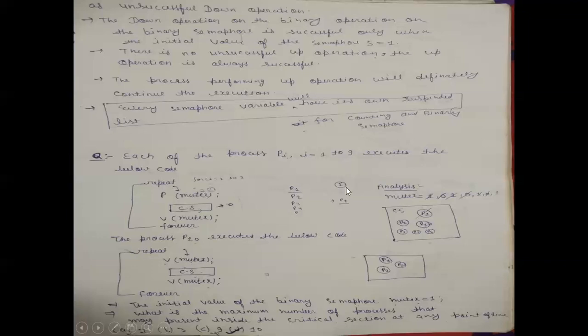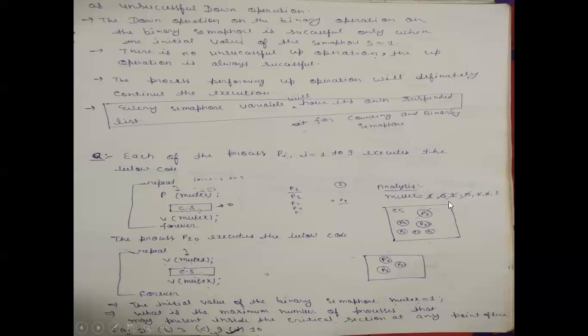Now take the analysis in a different way, because each process that comes into the critical section except P1, all the processes from P2 to P9, is blocked. It is blocked because after performing the down operation by P1, the mutex value will become 0.